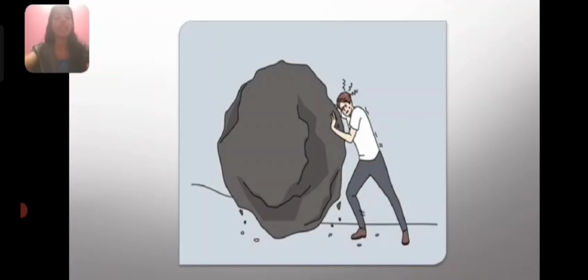Let's have a look at this picture. What do you observe in this picture? Yes, you are right. A man is trying to push a heavy rock. Is he able to change the state of the rock? No, he is not able to change the state of the rock. He is trying hard to move the rock, but the object is showing a tendency to remain at the state of rest.